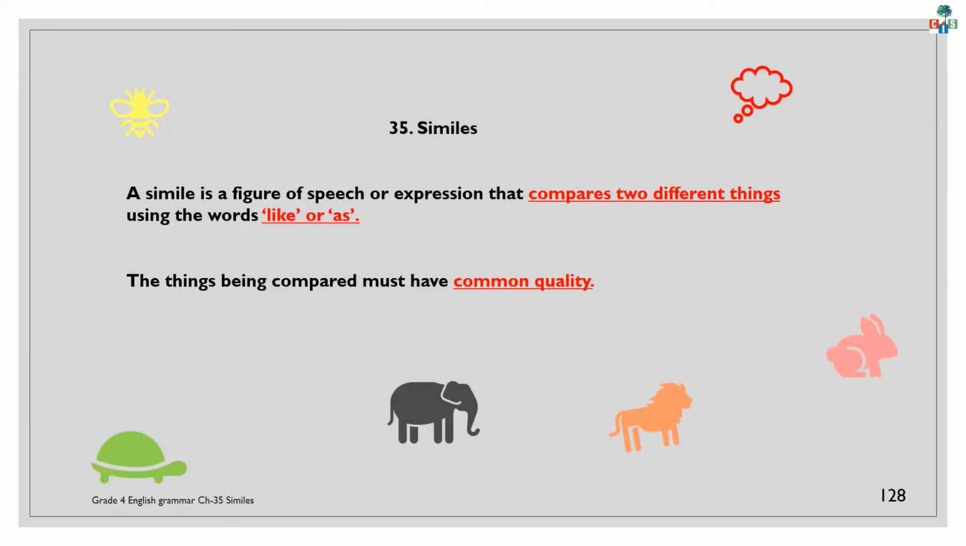Children, take out page number 128, chapter number 35, similes. What is a simile? A simile is a figure of speech or expression that compares two different things using the words like or as. The things being compared must have a common quality. Yes, children, in the previous picture, we compared two different things, but they had a common quality between them. When we compare two different things, they must have common qualities and we use words like or as. So, let's understand this with a few more examples.